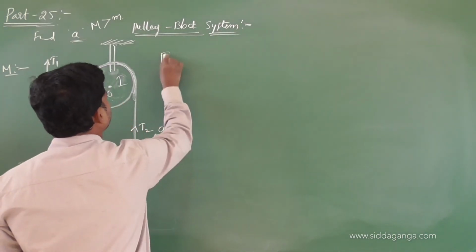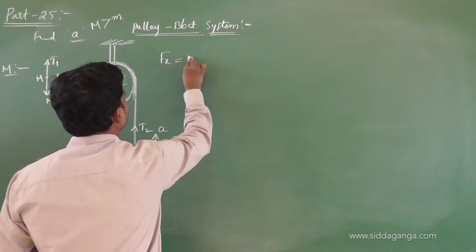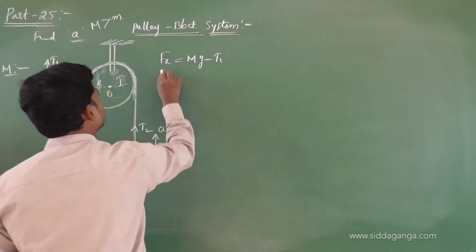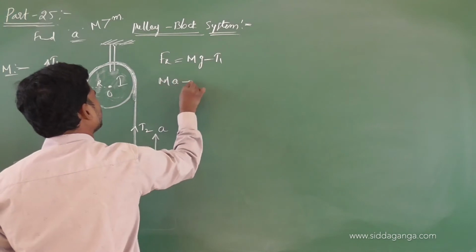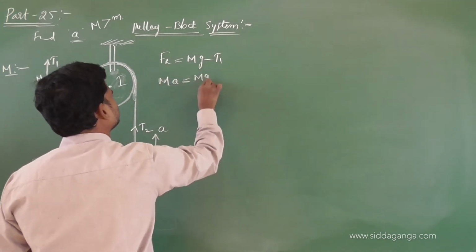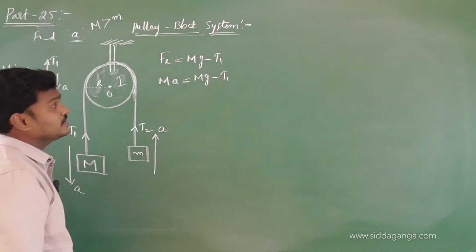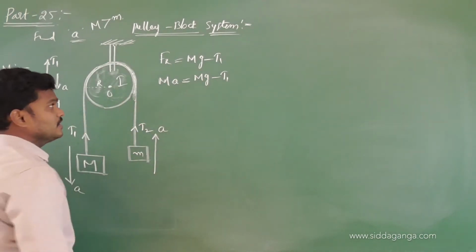Net force Fr is equal to Mg minus T1. What is Fr? MA. So MA is equal to Mg minus T1.